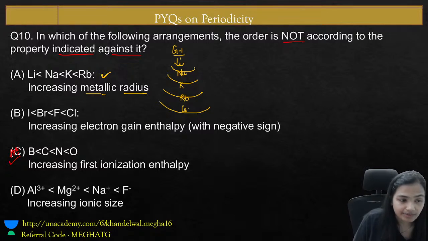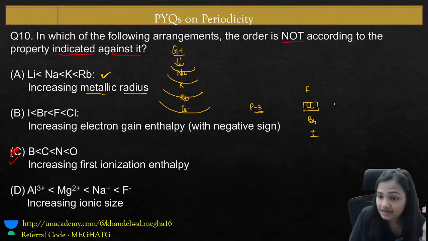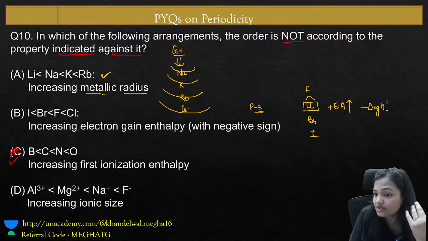Increasing electron gain enthalpy. Here we have fluorine, chlorine, bromine and iodine. I told you in my classes as well that chlorine belongs to period number 3. Period number 3 elements have a high electron affinity. Electron affinity is higher for chlorine as compared to fluorine. Electron affinity is higher means positive electron affinity is higher. This means that negative electron gain enthalpy is higher.